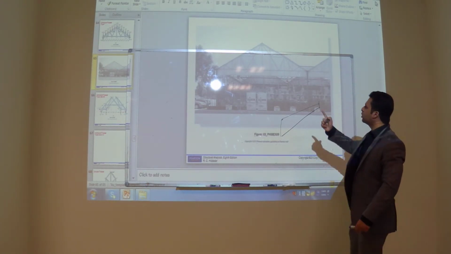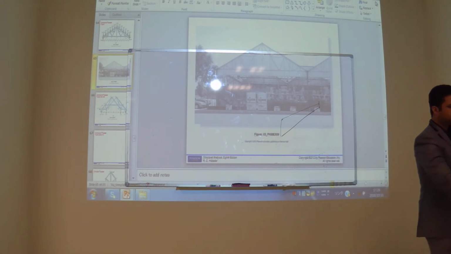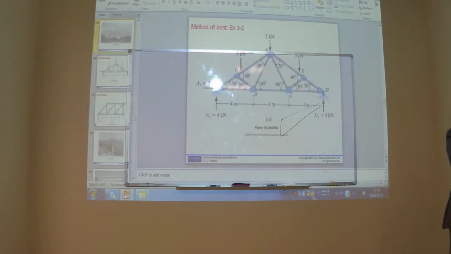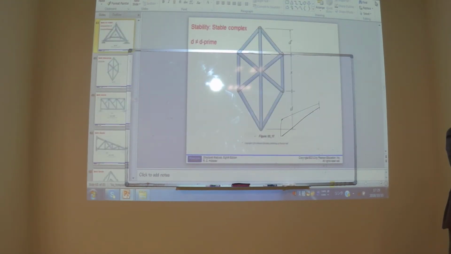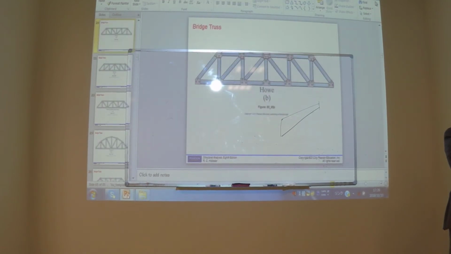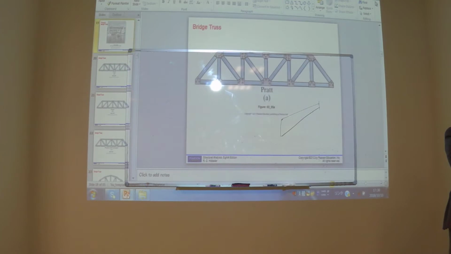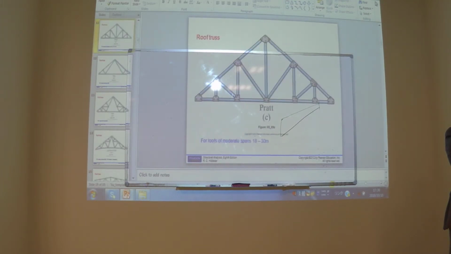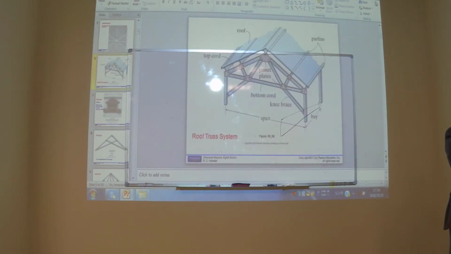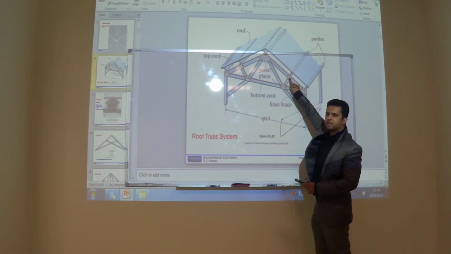For example, if you want to apply the load on a truss and you have purlins, let me go back. Where is the purlin? Here. The joints, big joints. This is a purlin. This purlin is resting here.